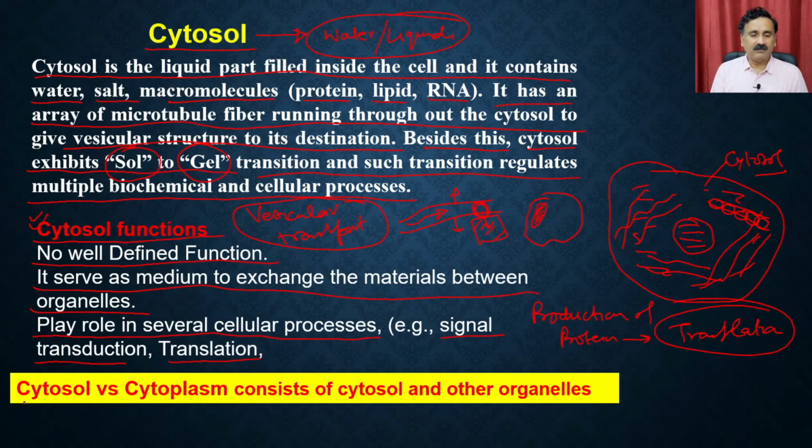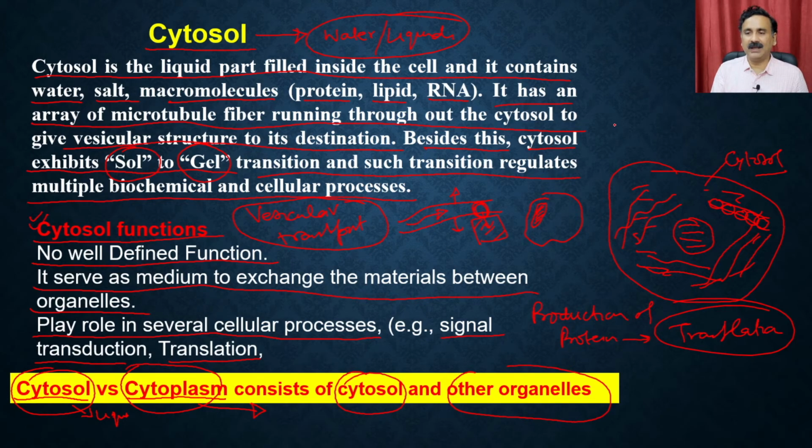Now one thing which people very often use interchangeably is the terms cytosol and cytoplasm, and there is a big difference between the cytosol and the cytoplasm, and it is very important that you get clarification. Cytosol is the liquid part, whereas the cytoplasm consists of the cytosol and all other organelles.